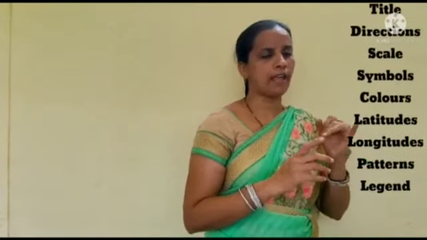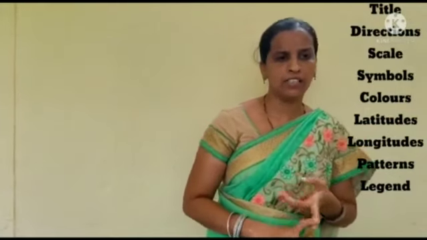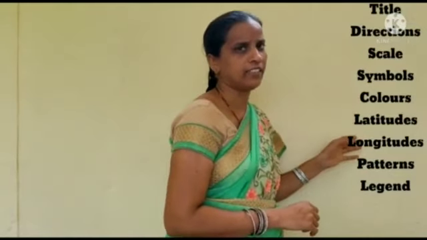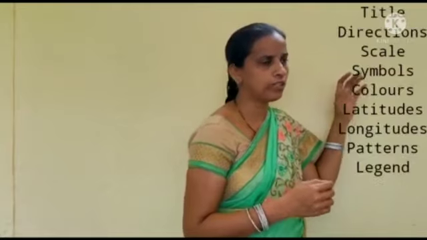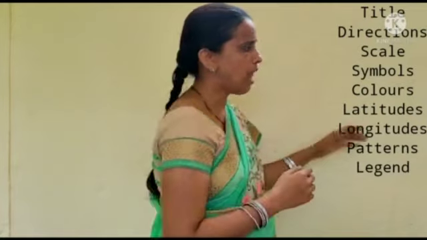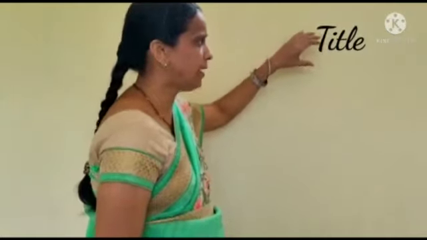The elements of a map consist of scale, directions, symbols, colors, latitudes, longitudes, patterns and legend. These are the elements of a map. What are the elements of a map? First comes title, scale, symbols, colors, latitude, longitudes, patterns and legend.